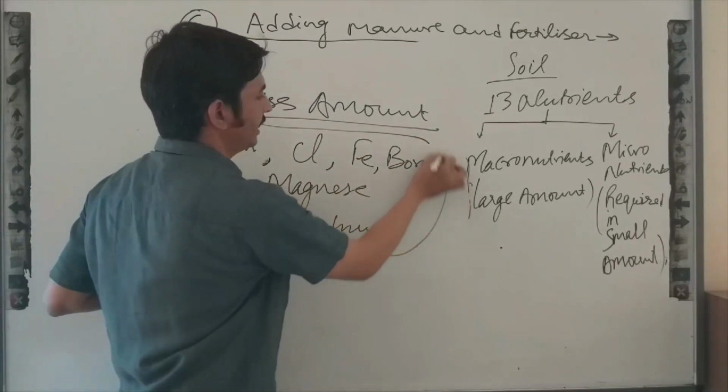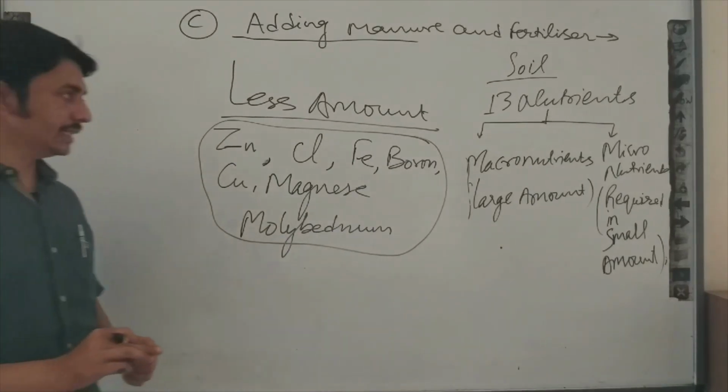These 7 nutrients are required by plant in less amount.